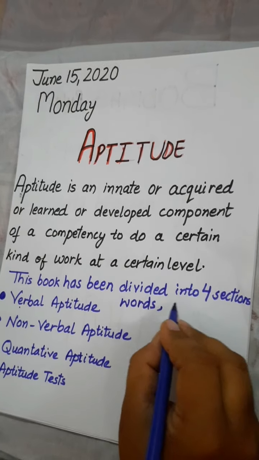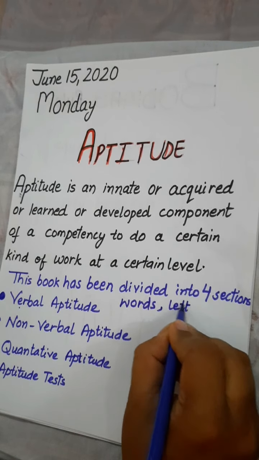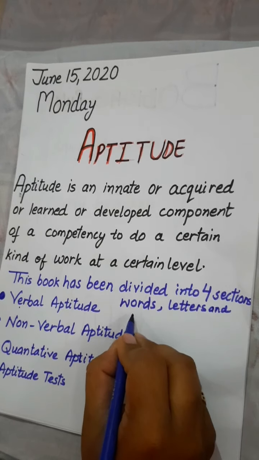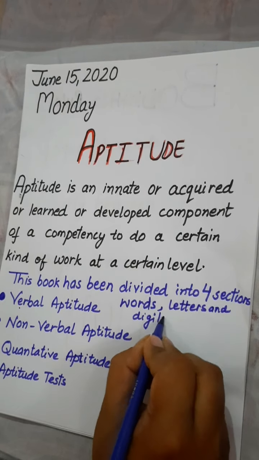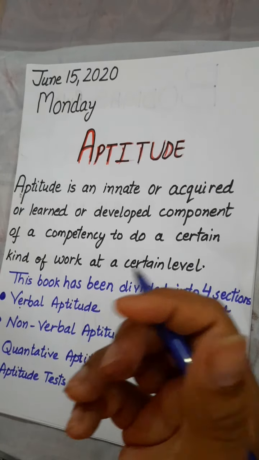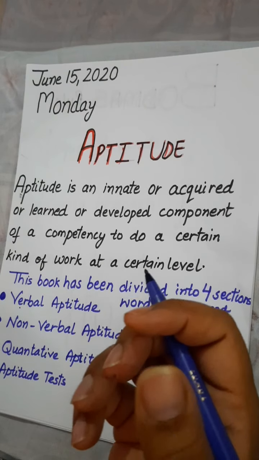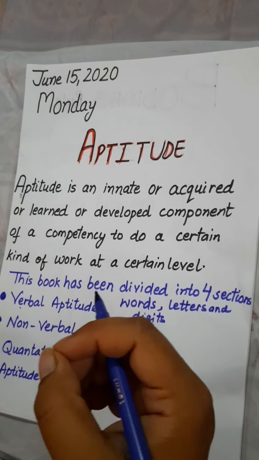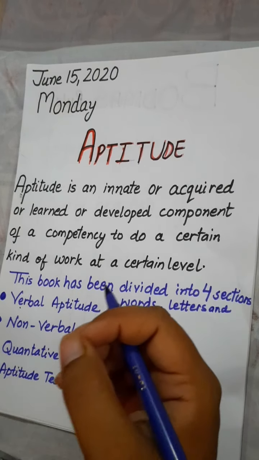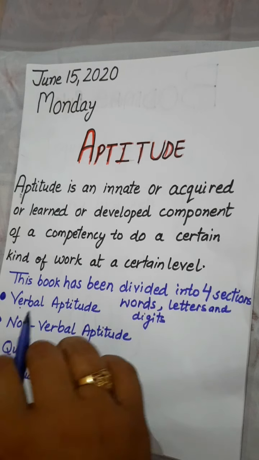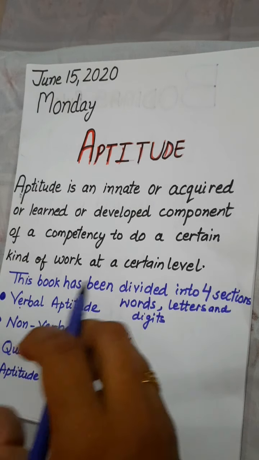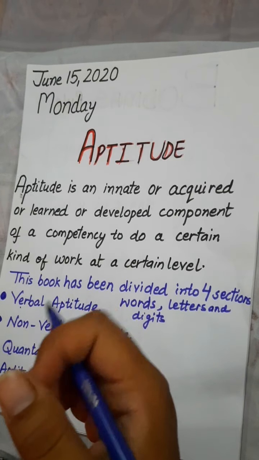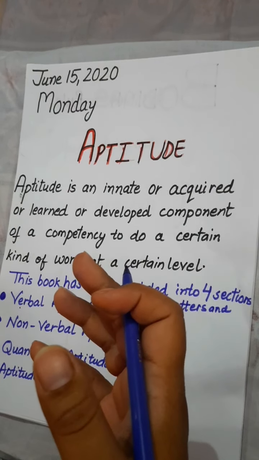It deals with the usage of letters and digits also, which require common sense reasoning. We always see such kind of aptitude in some newspapers, questions and other reasoning books also.